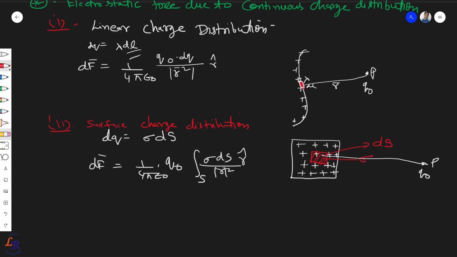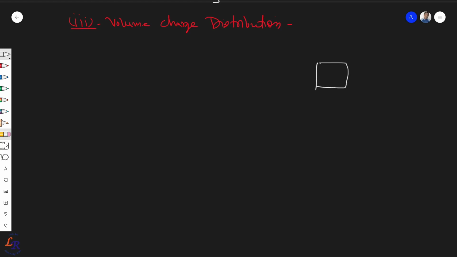Similarly, we can have the third type, where you can have a volume charge distribution. So in this, let's say you have some volume which is uniformly charged, and then you can have a small volume element from here. Let's say this is dV and the volume charge density is rho. Then if you want to find, at the point P, what would be the force if there is a test charge q0, then you can find it.